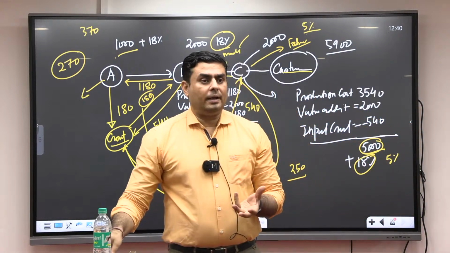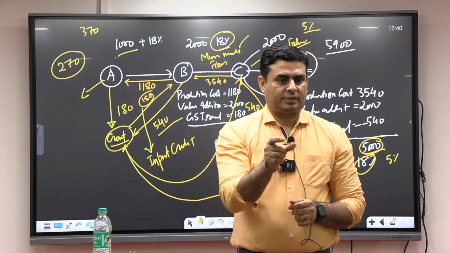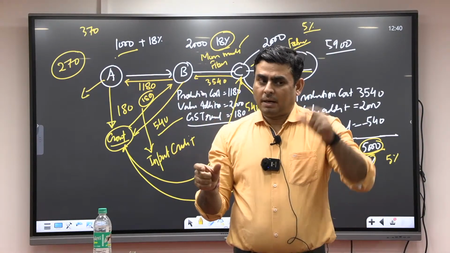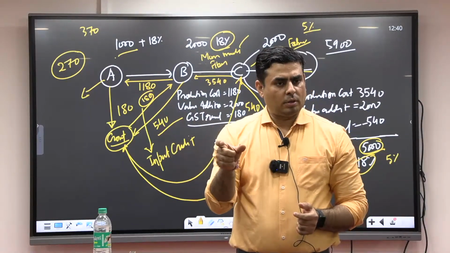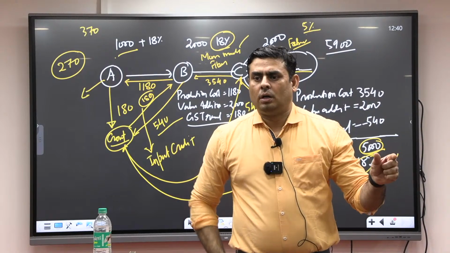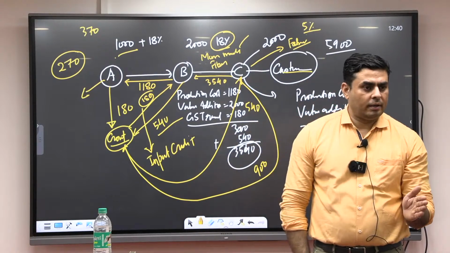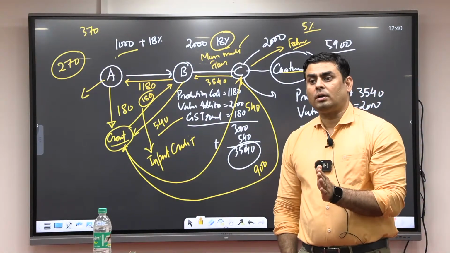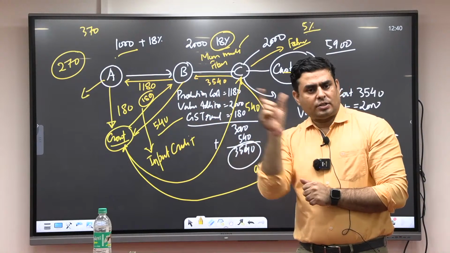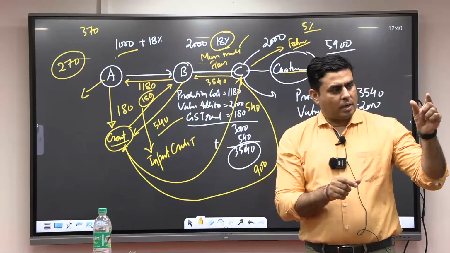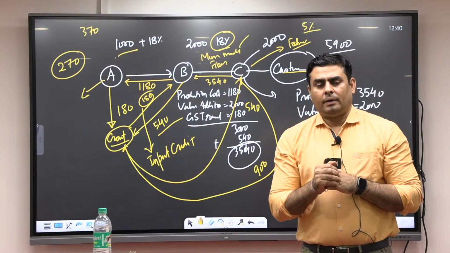So the problem in the input credit system comes when you have higher GST on input, but lesser GST on what? Output. Higher GST rate on input and lower GST rate on output. Fine. And this system is known as inverted duty structure. Inverted duty structure means you are paying a higher GST rate on input and you are getting a lower GST on output. And this is why there is a problem.